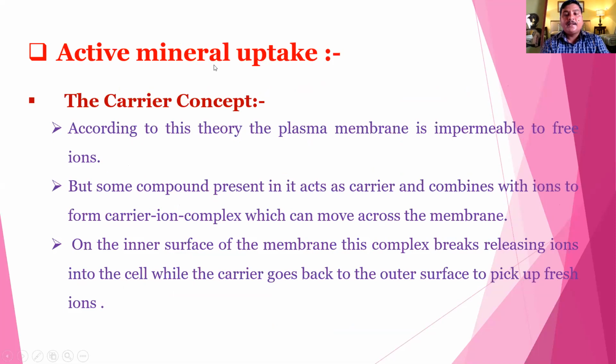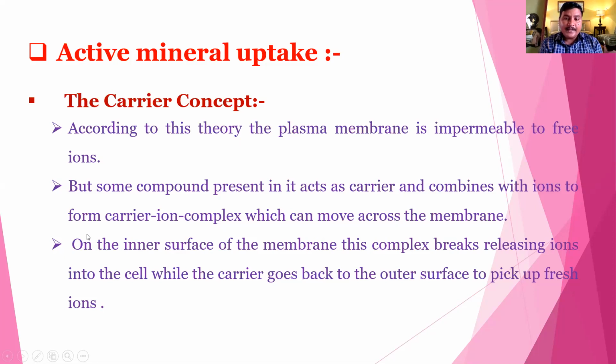For active mineral uptake, the concept is the carrier concept. Carrier means carrying the ion from one side to the other side. According to this theory, the plasma membrane is impermeable to free ions, but some compounds present in it act as carriers and combine with ions to form a carrier-ion complex, which can move across the membrane.